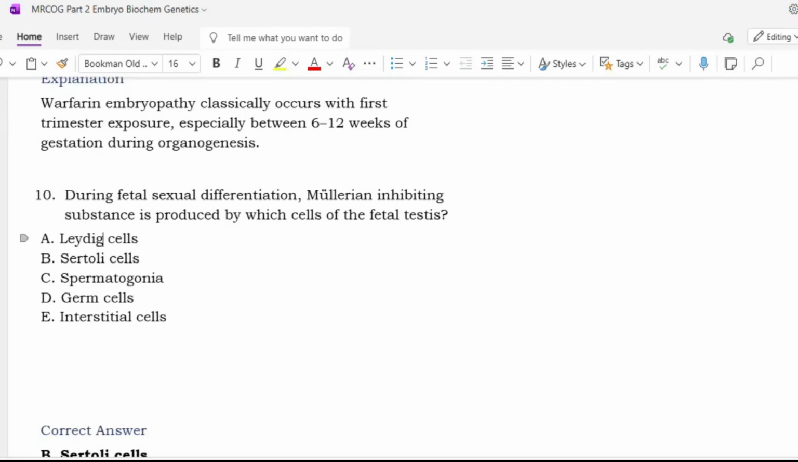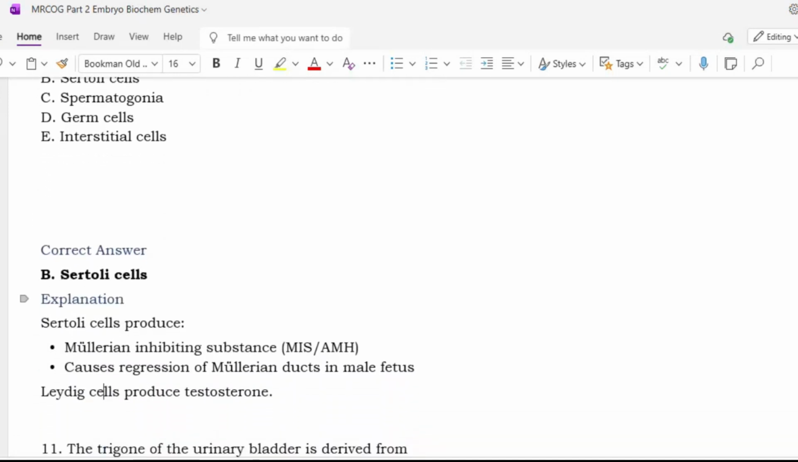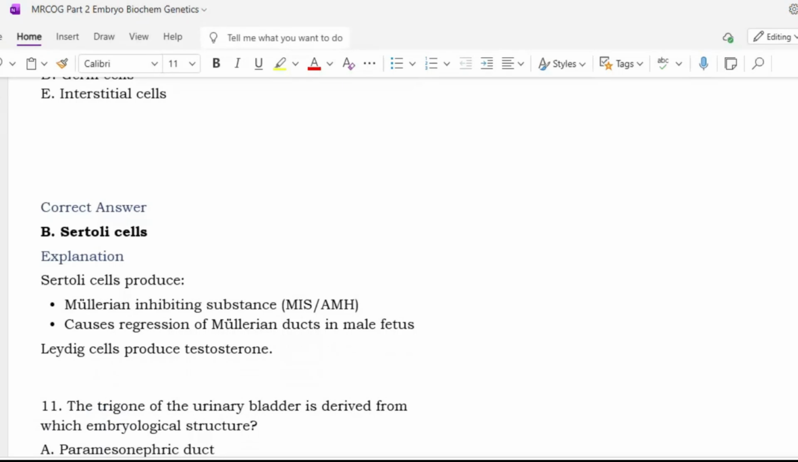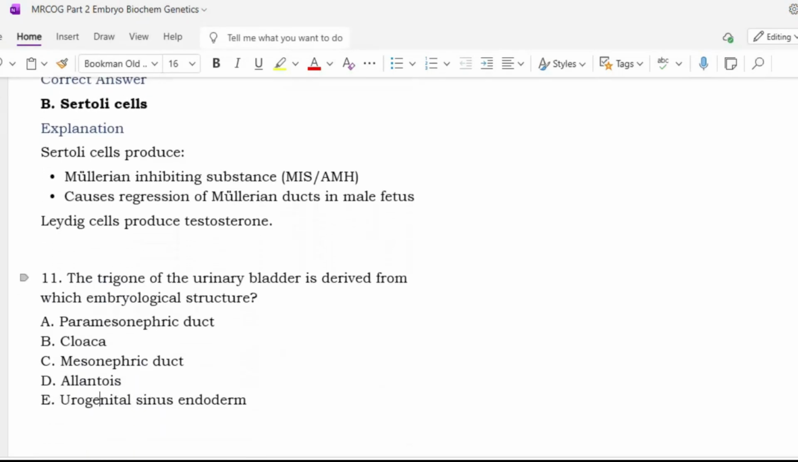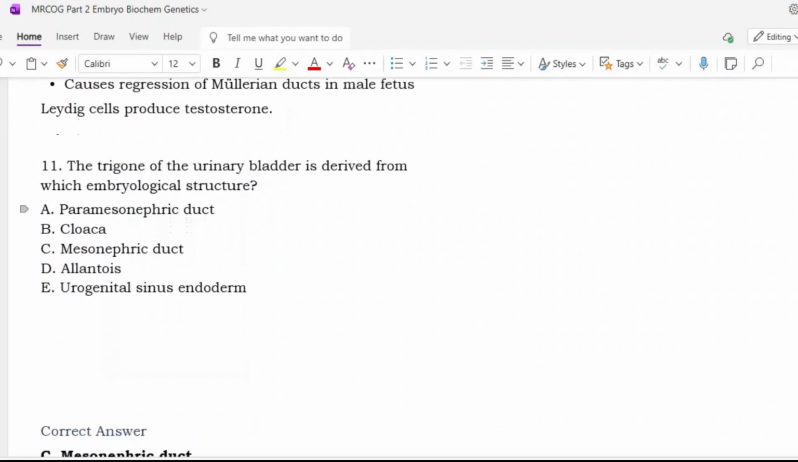Next. During fetal sexual differentiation, Müllerian inhibiting substance is produced by which cells of the fetal testis? Leydig cells, Sertoli cells, spermatogonia, germ cells, interstitial cells. Sir, anti-Müllerian hormone is released by Sertoli cells. Yes, the answer is Sertoli cell. Sertoli cells produce Müllerian inhibiting substance, MIS or AMH, which causes regression of the Müllerian ducts in the male fetus. Leydig cells produce testosterone.